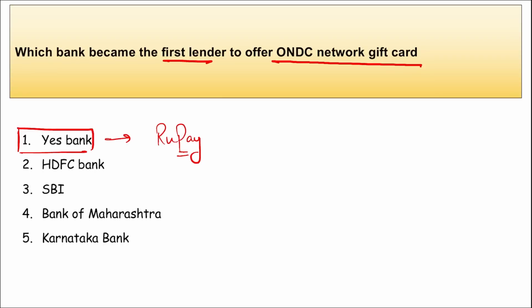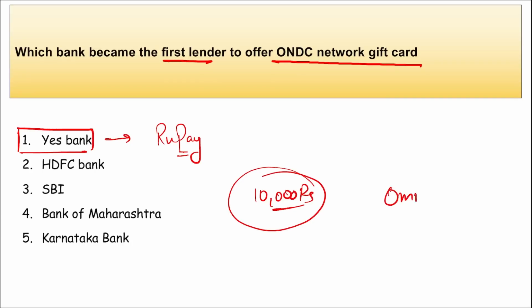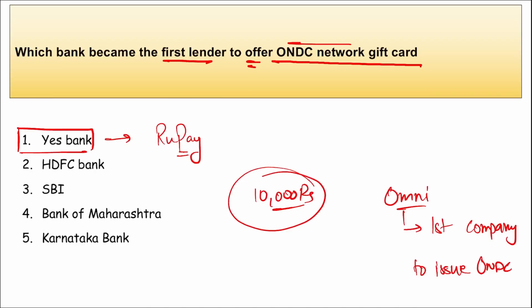The card can be loaded with up to 10,000 rupees max. Also remember, Yes Bank became the first lender to offer ONDC. Apart from this, which is the first company to issue an ONDC network gift card? It is Omni, right? They became the first company to issue the ONDC network card, and the first bank to offer it is Yes Bank.